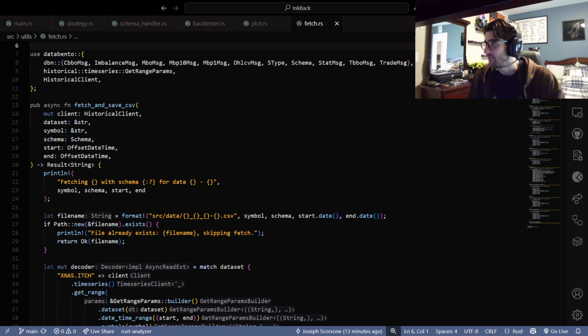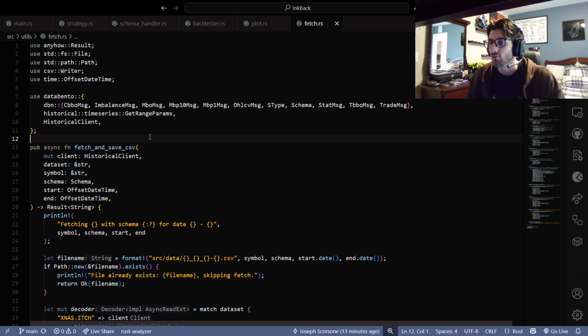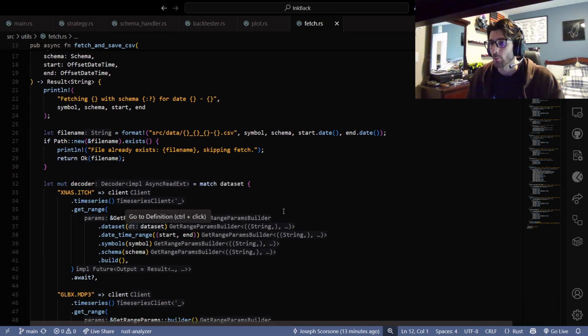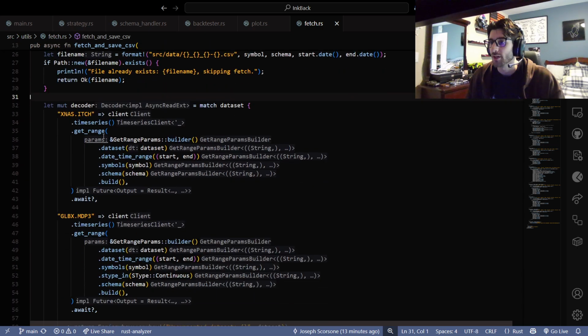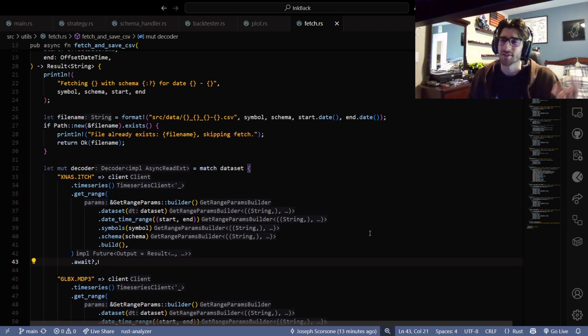This file is writing everything to the CSV, right? So we're going to make a new client for whatever data set, because if it's futures, we need to get the continuous contract. If it's not, then we don't need to do that. Also, no option support, right? I'm just not going to do that right now.